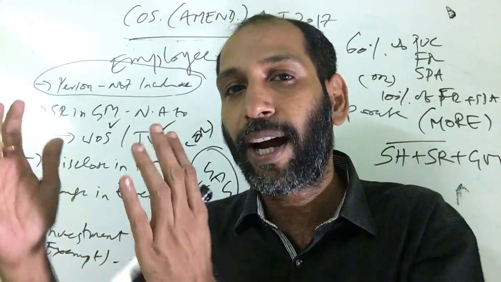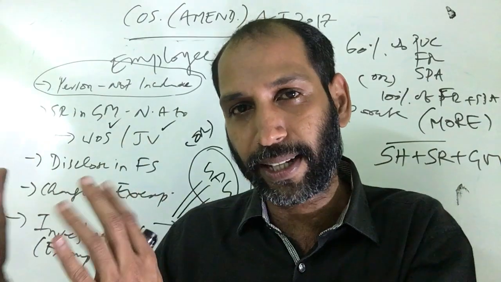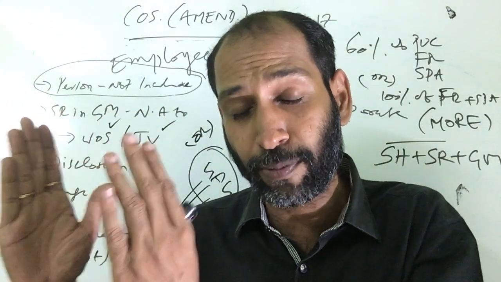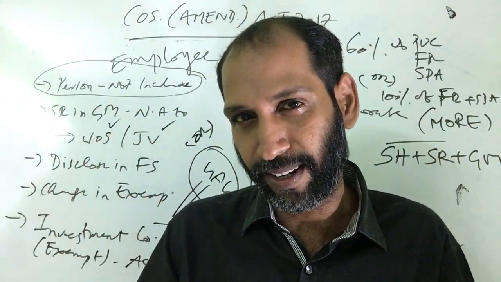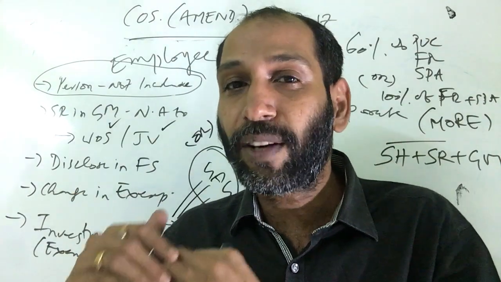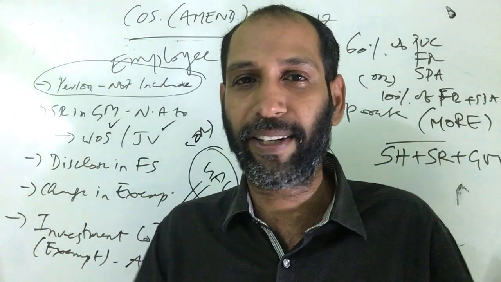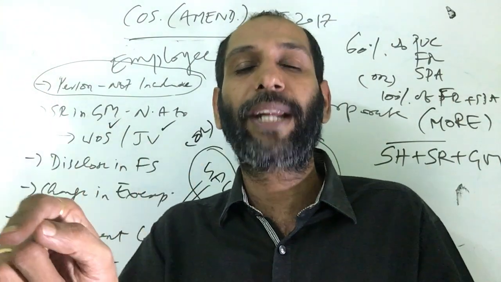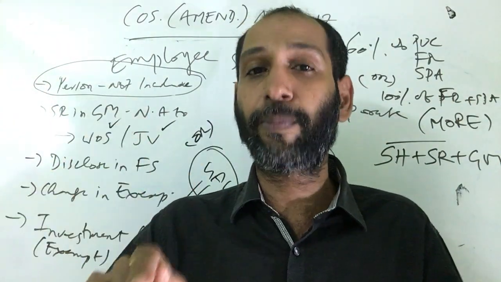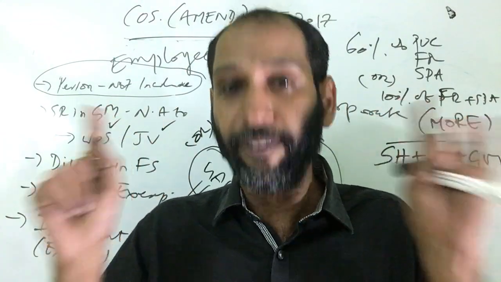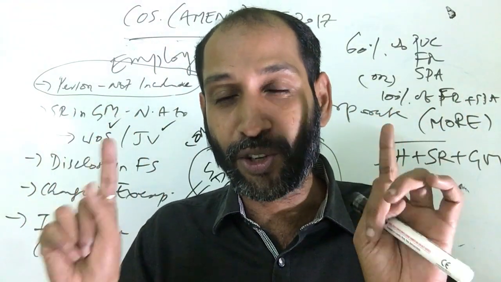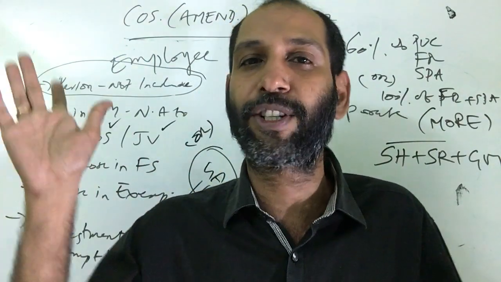Out of 100% of total assets, 50% of the total assets of the investment company should be from the investment. Or out of 100% of the total income, 50% of the total income should be from the investment activity. So if either of the two criteria is attracted, then it will become an investment company for section 186. If so, section 186 will not be applicable for an investment company.